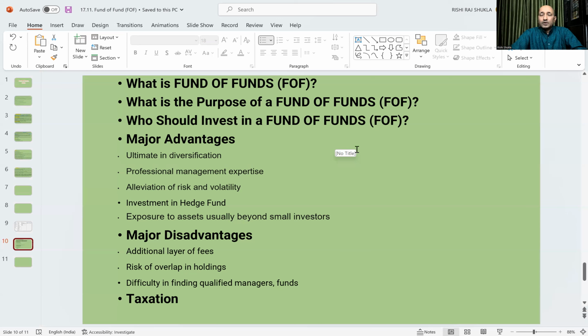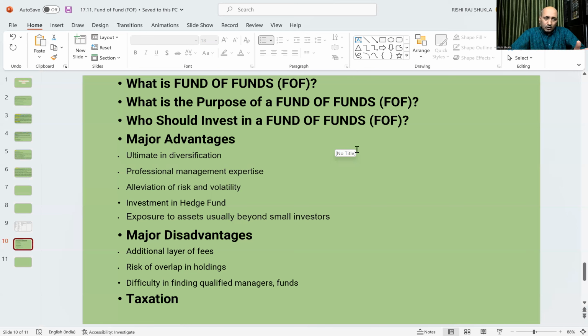What is the purpose of fund of fund? The purpose is to garner maximum benefit from other outperforming mutual funds without taking much risk. They are not supposed to do due diligence for investment in direct equity, debt, or bonds.